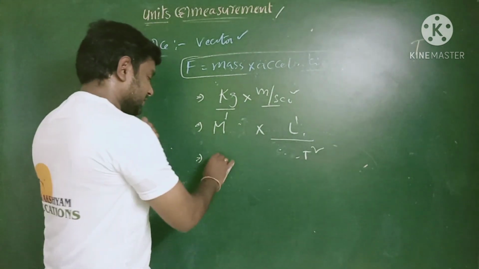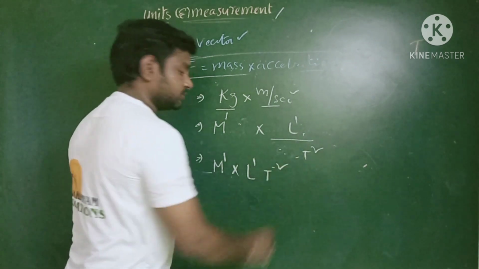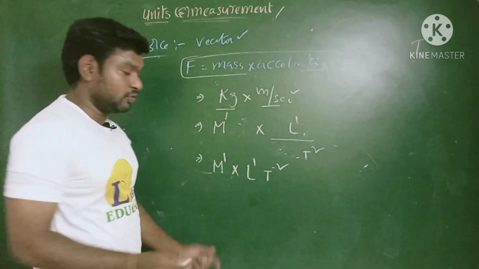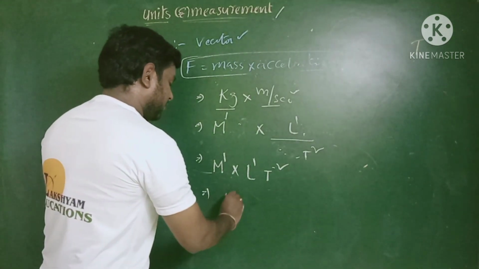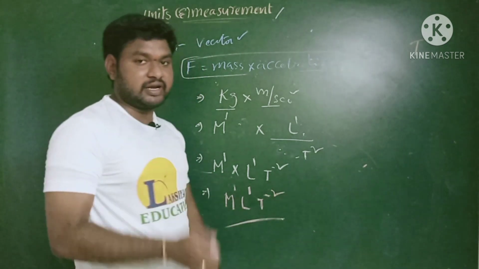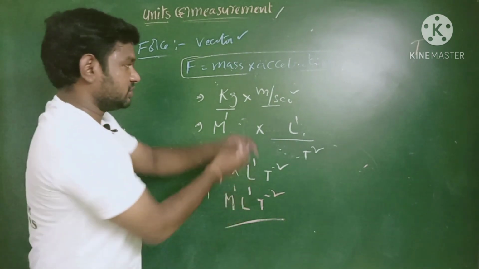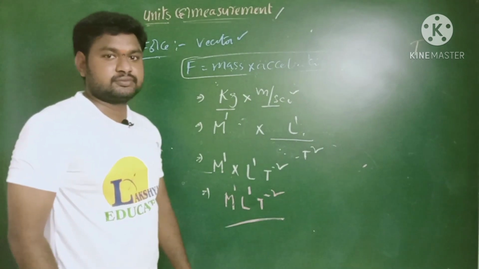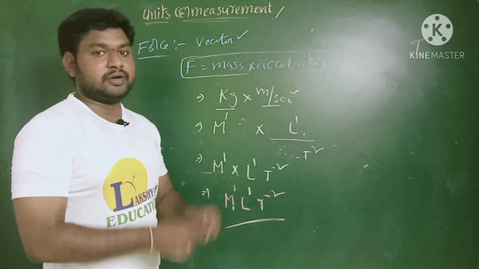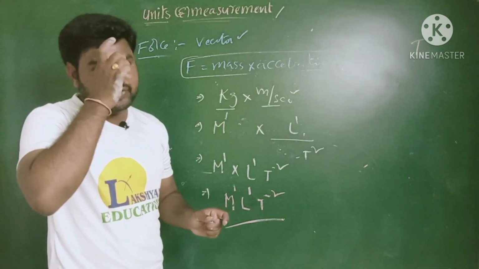So finally we can write M power 1 into L power 1 into T power minus 2. And finally, the dimensional expression for the physical quantity force is nothing but M power 1 L power 1 T power minus 2. Is it clear? This is the most important one. This is the process to derive the dimension formula. When you want to derive the dimension formula for any physical quantity, we have to know the formula and we can express it with the units also. So when you know the unit exactly, we can easily derive the dimension formula for that one.